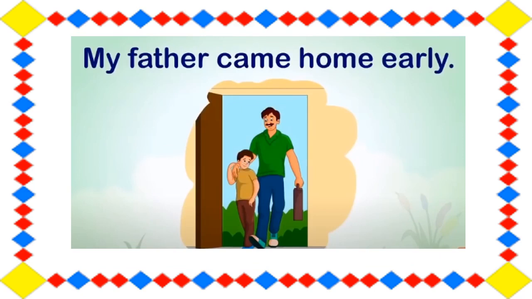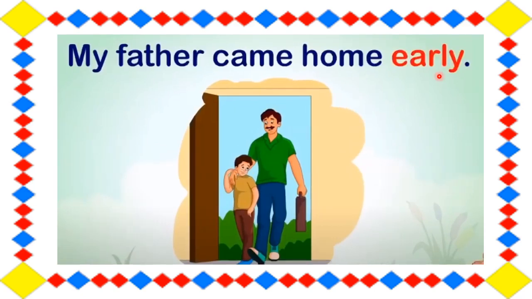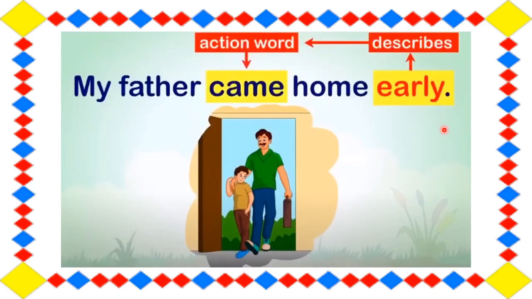Next sentence. My father came home early. Now here, as we can see, this early tells us when the father came. So he came early. So students, came is the action word, right? And action words are called what?